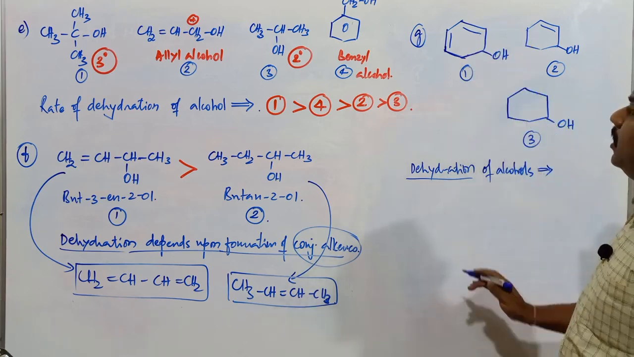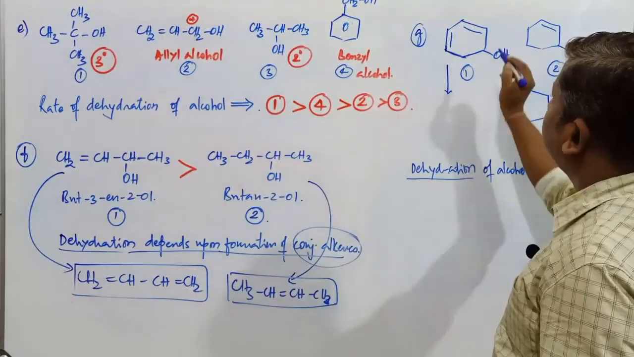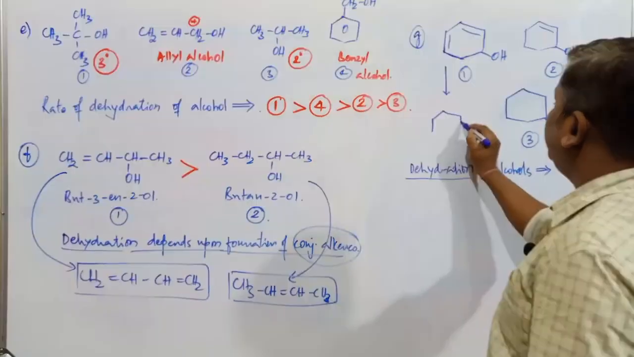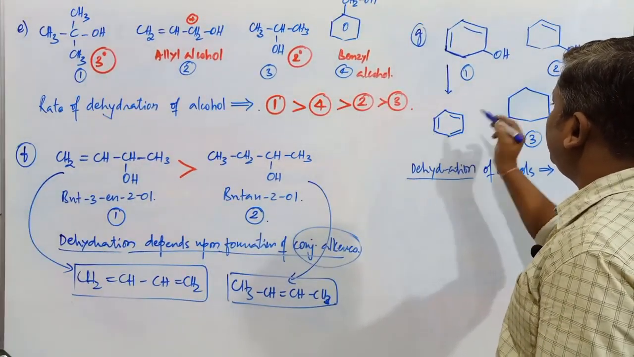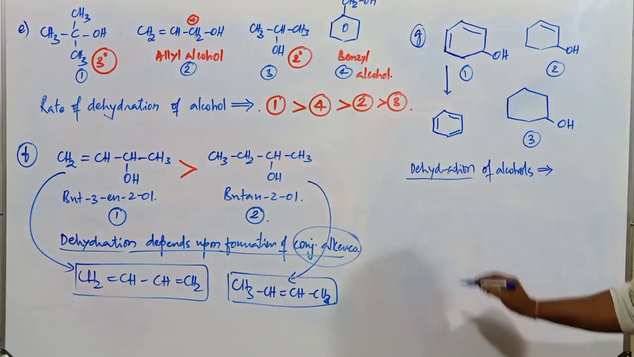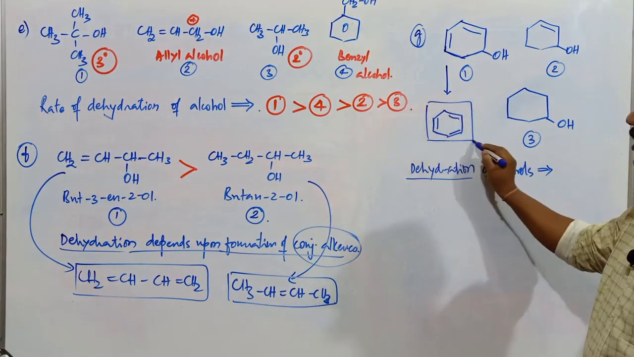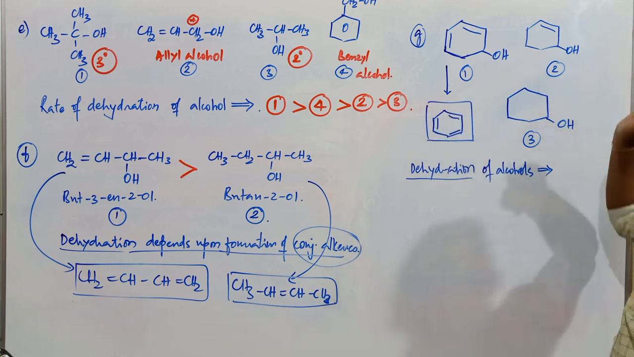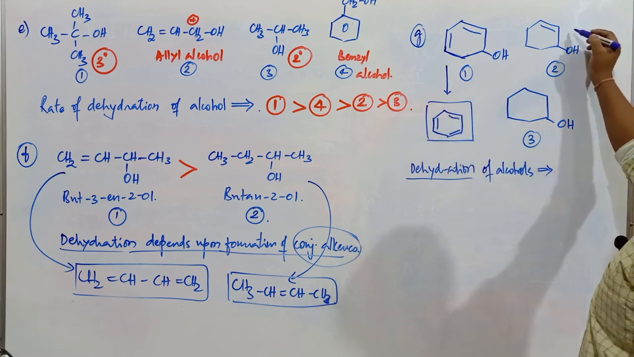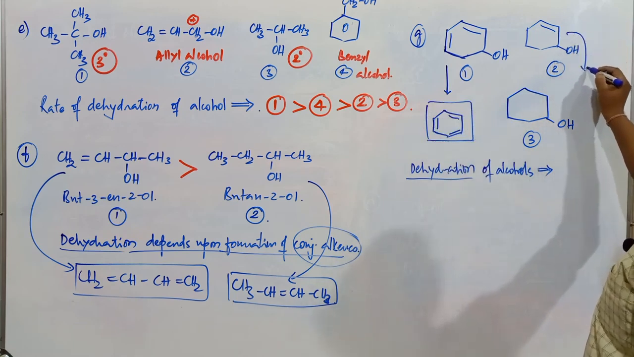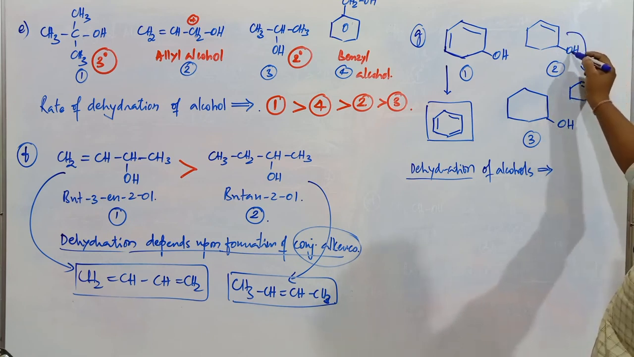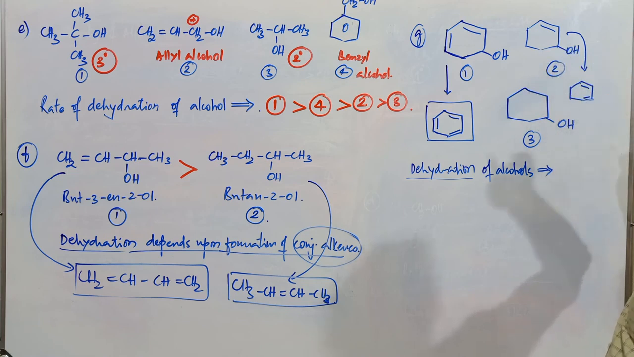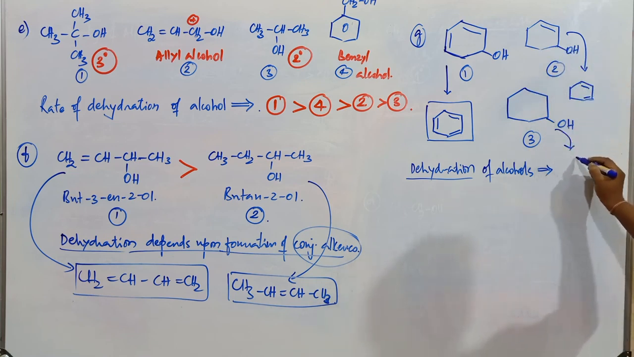What is the product obtained by the dehydration of this compound? The product obtained is a double bond, so another double bond forms. This is the compound benzene, which contains alternate double bonds. What is the compound obtained by the dehydration of this compound? It will have the double bond as it is, and this OH and this H are lost, giving a conjugated double bond.